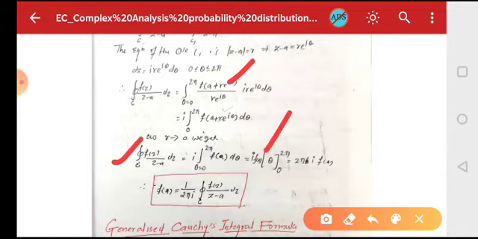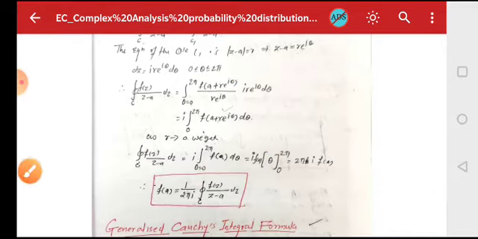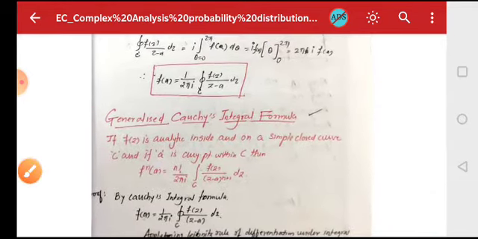Integration of dθ is θ from 0 to 2π, so it is 2πi f(a). So f(a) will be equal to 1/(2πi) times the integral over C of f(z)/(z−a) dz. What you obtain is Cauchy's integral formula.